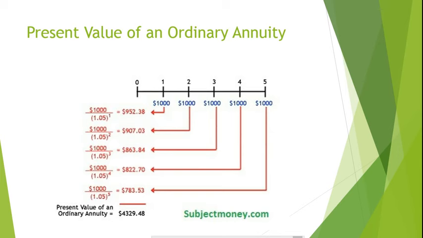Remember, in our present value formula, we are raising the denominator, which is 1 plus the interest, to the number of periods from today that the payment will be received. After we sum the present value of all 5 payments, we find that the present value of our ordinary annuity is $4,329.48.